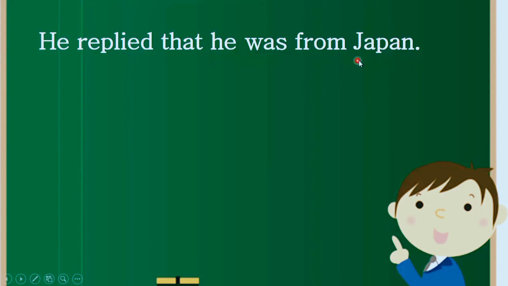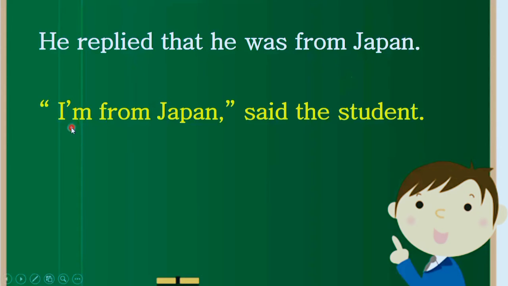Here it is in past indefinite tense. So definitely for making it a direct speech, we should change it into simple present tense. I'm from Japan. It means I am from Japan, said the student.